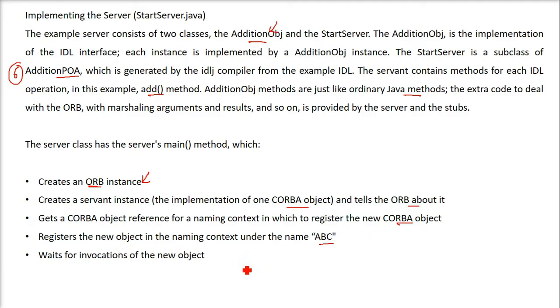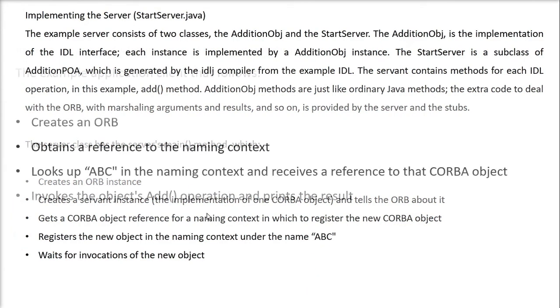Now what is all this going on? If you are here and I am here, and you want to reach me, you need to know my name, you need to know my address, etc. All these things are going on for this only, because I can be anywhere in the world. So the client, if it is asking for a certain function to be invoked, must know that function's proper address. So all these things are just to know the address, and then the server will wait for the invocation. Now any client can invoke that add function to get the addition result.